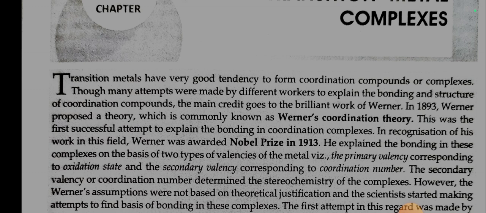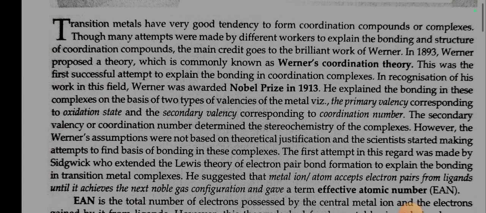In 1893, Werner proposed a theory which is commonly known as Werner's coordination theory. This was the first successful attempt to explain the bonding in coordination complexes. In recognition of his work in this field, Werner was awarded the Nobel Prize in 1913. He explained the bonding in these complexes on the basis of two types of valencies of the metal, with the primary valency corresponding to oxidation state and the secondary valency corresponding to coordination number. The secondary valency or coordination number determined the stereochemistry of the complexes.